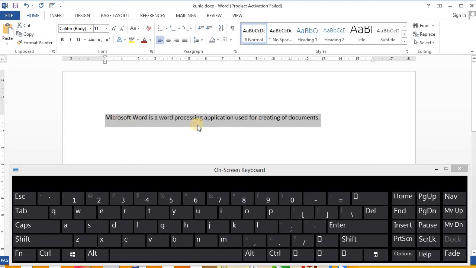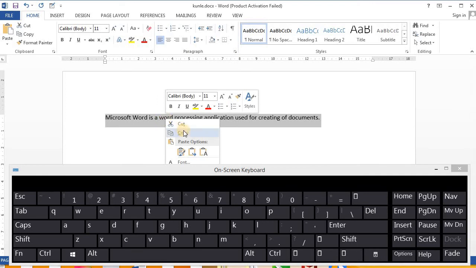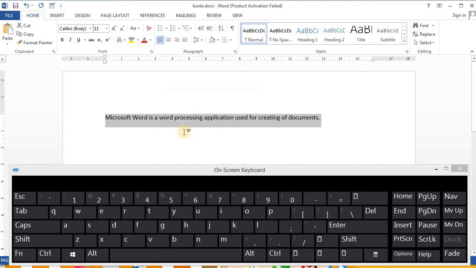Now to copy, after you have highlighted, you can just come to this ribbon here, Home, and you click on Copy. Then this has been copied. You can right click as well and click on Copy. Still the same thing. Or you press Ctrl C on the keyboard, that's a shortcut.